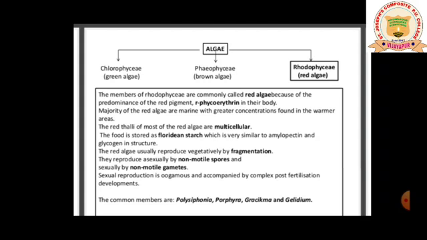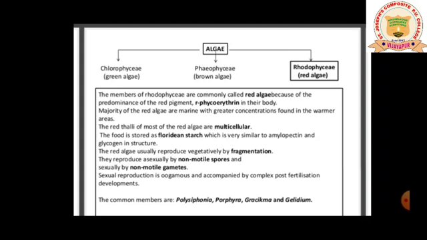In brown algae there were motile spores called zoospores, which were the asexual reproductive structure. Here in Rhodophyceae, it is non-motile spores. Sexual reproduction is oogamous, meaning fusion of male and female gametes takes place, followed by a complex post-fertilization development. A new concept has come in Rhodophyceae, that is post-fertilization events, which you have not seen in the green algae or in the brown algae.